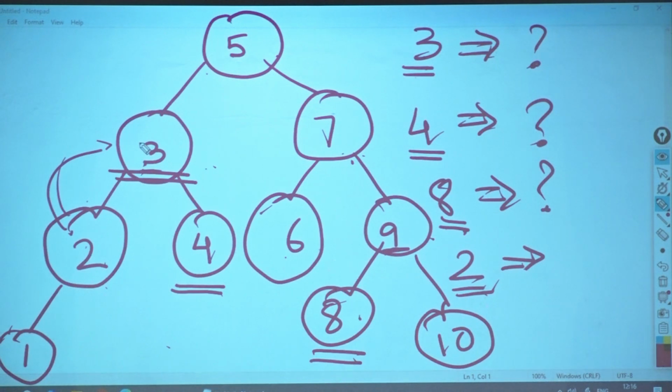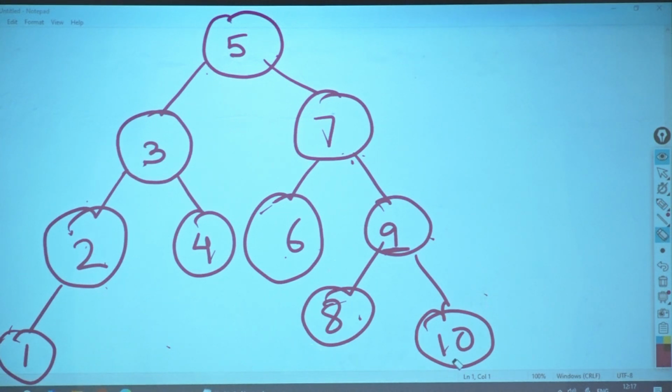Okay? So if you understand this completely, you can easily write for in-order predecessor also. So if I have a subtree, minimum element. If I don't have a subtree, parent. Clear? Now how will I code this? 10 doesn't have a successor. Okay.